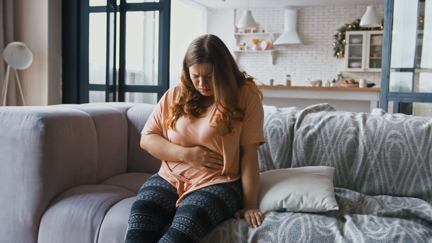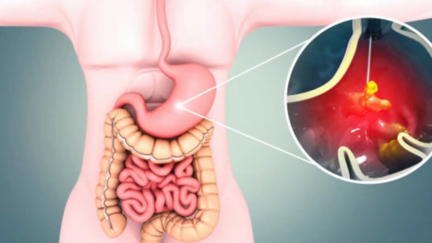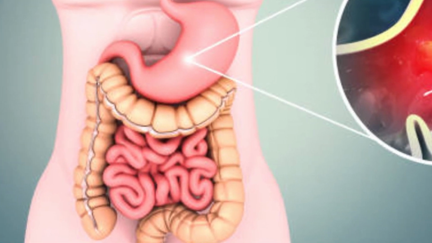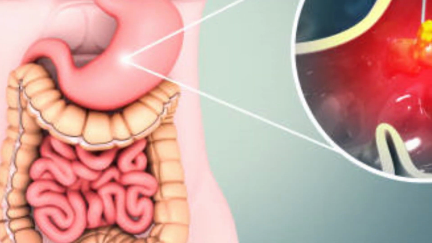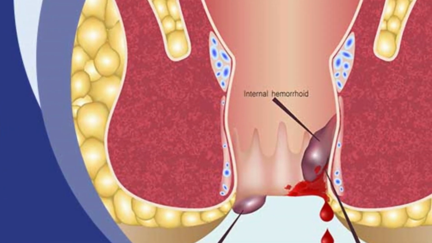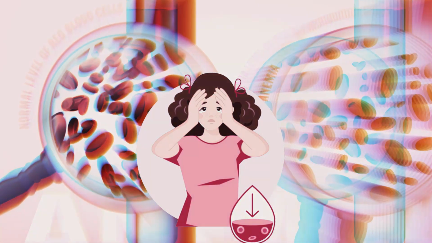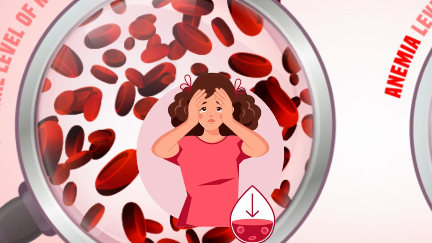Rectal bleeding is a significant concern for those with ulcerative colitis. The inflammation in the colon can lead to the formation of open sores or ulcers, which may cause blood to appear in the stool. This rectal bleeding can range from mild to severe, with some individuals experiencing significant blood loss, leading to anemia and other complications.